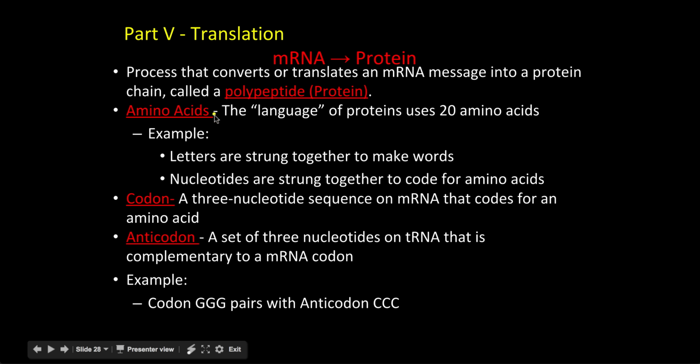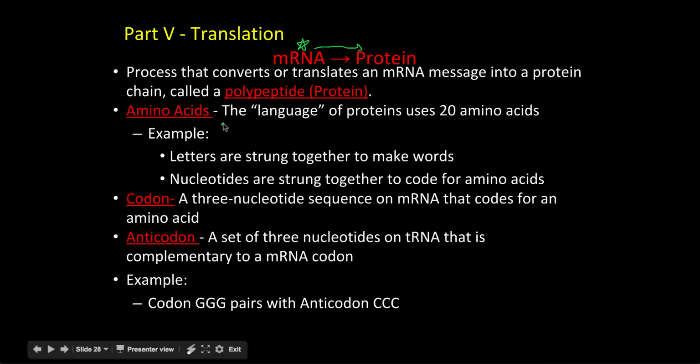The process of translation is probably one of the most complicated parts because we're ultimately creating the protein. This is the end game here. This is what we've been talking about trying to make throughout this whole process. In the last process, transcription, we made this mRNA molecule, which has the code for creating a protein. Now we're going to make our protein from this strand. Basically, we're translating the mRNA message into that protein chain, which is called polypeptides or proteins. You can use those interchangeably. That's all right for this class.